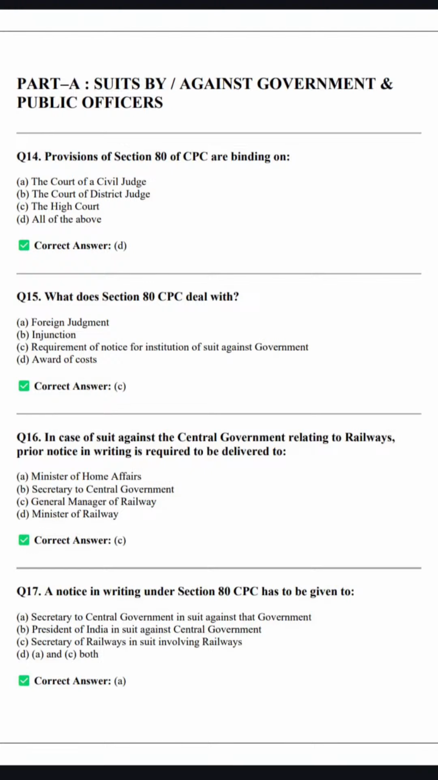Let's move ahead. Now let's talk about the provision of Section 80 of CPC, okay. Provisions of Section 80 of CPC are binding on the court of civil judge, the court of district judge, the court of high court, and all of the above. So all of the above. So provisions of Section 80 CPC are binding on all of the above, right?